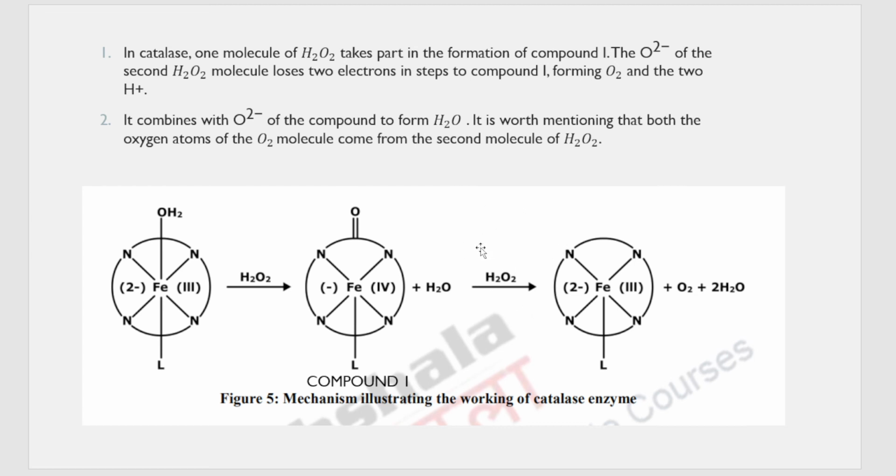It loses two electrons in steps to compound number 1. Because it loses two electrons in two steps, one electron is taken by this Fe and it goes back to its 3 state, correct? And one electron is taken by this porphyrate ring, which goes back to the 2 minus state, correct? Why?